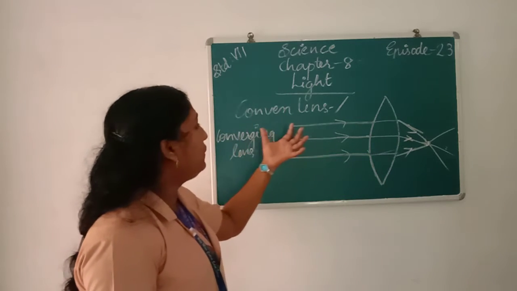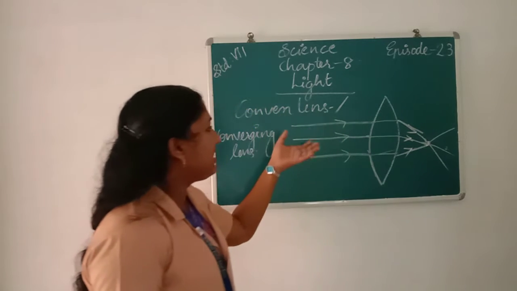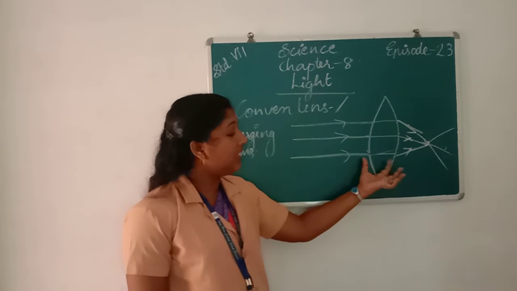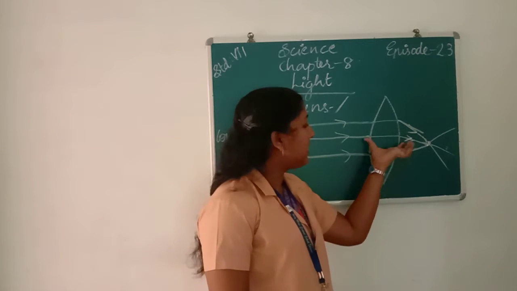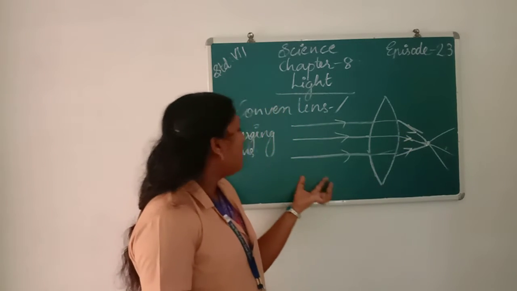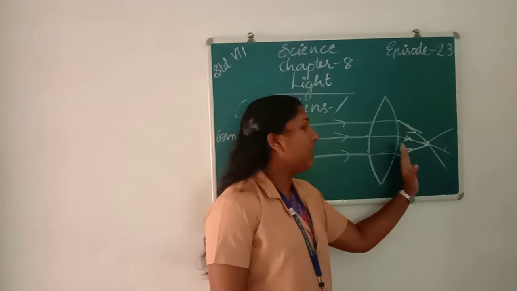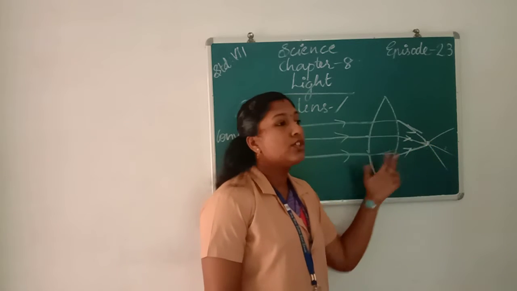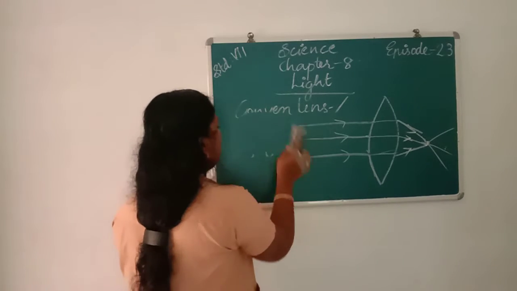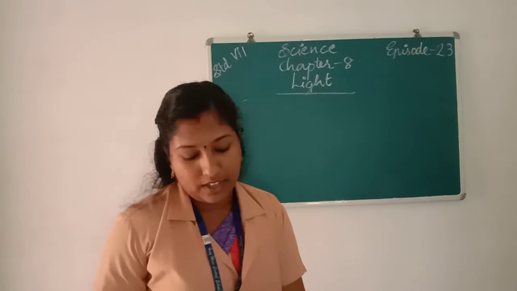There are two types of lenses: convex lens and concave lens. Convex lenses are those lenses which are thicker at the middle and thin at the edges. Also, if a light ray is passing through a convex lens, it converges into a certain point. So it is also called a converging lens. Then we learn about concave lens.